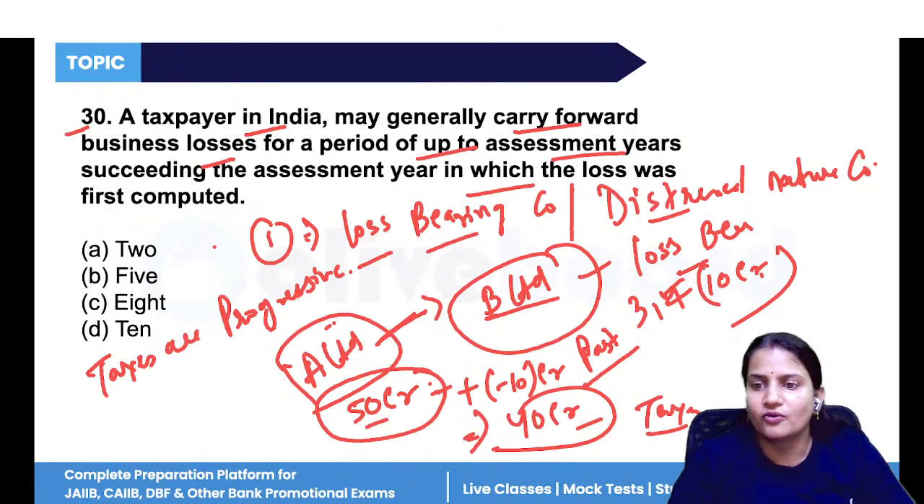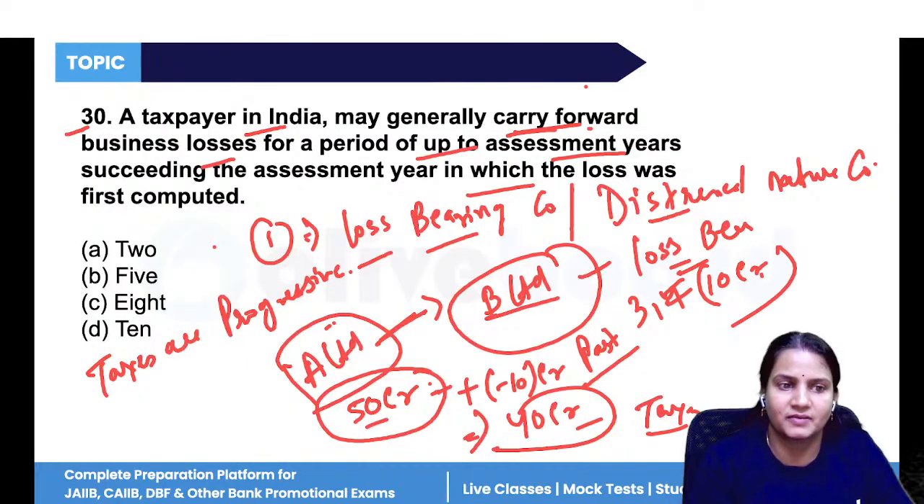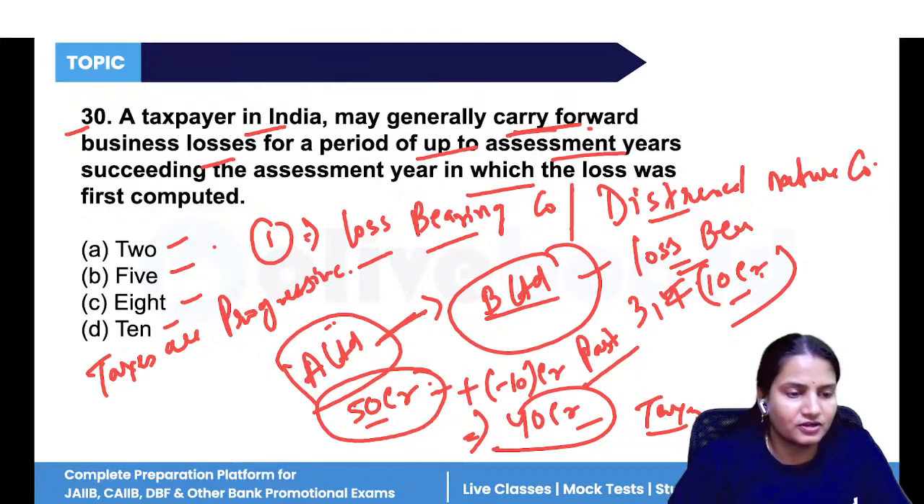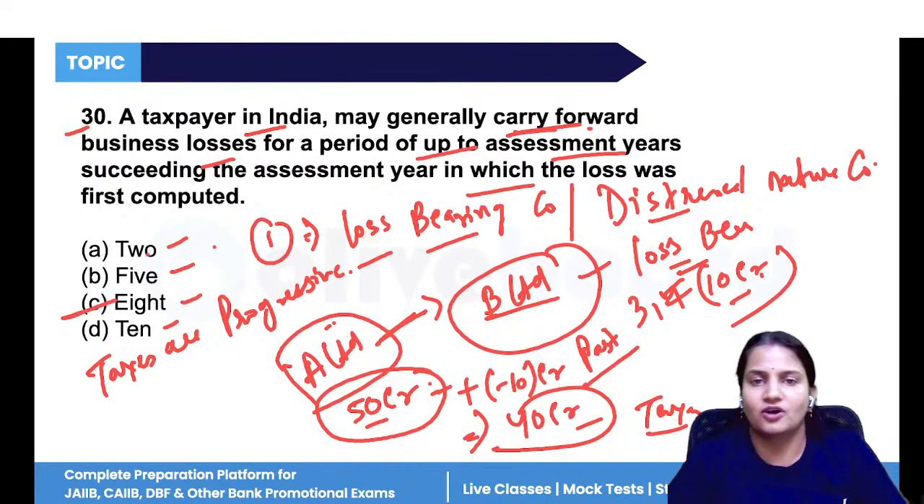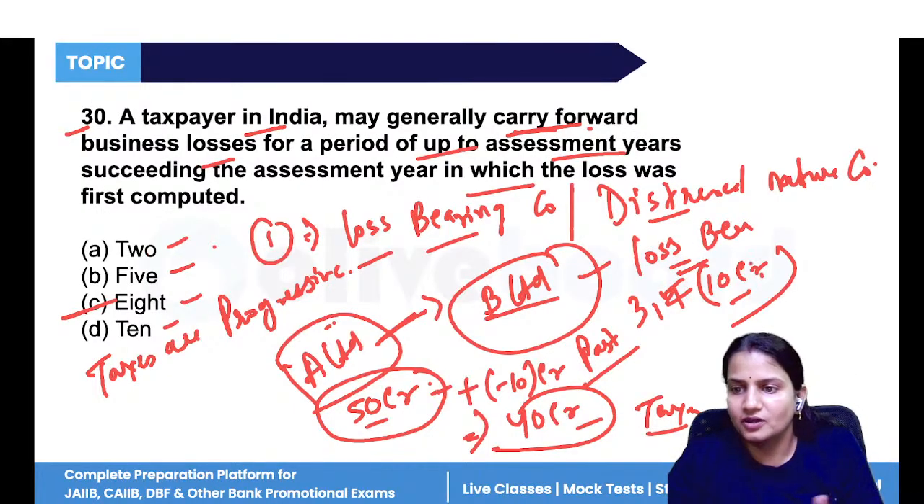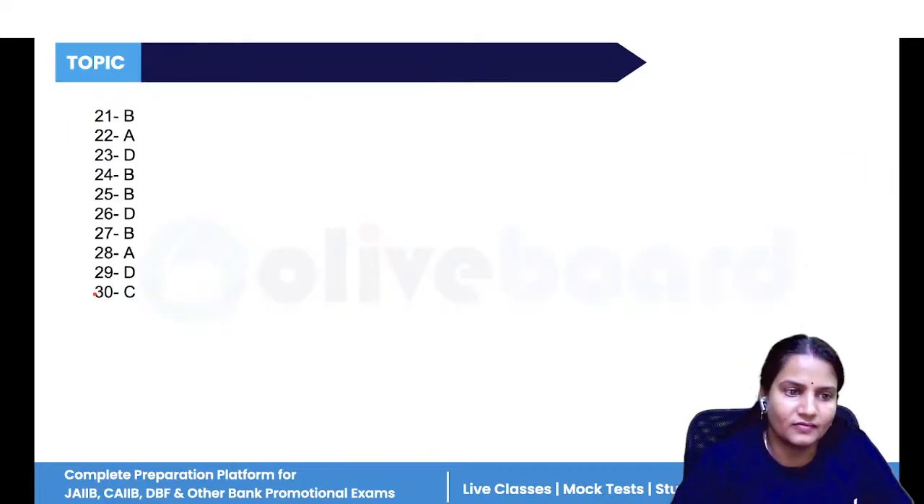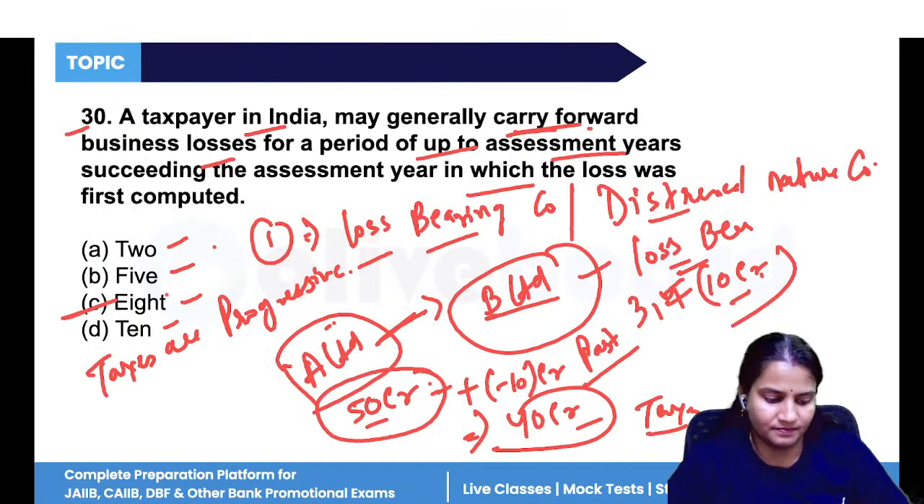Now, this type of losses can be set off. Okay, it can be carried forward for how many years? 2 years, 5 years, 8 years, 10 years. It can be carried forward for 2, 5, 8 or 10. So it can be carried forward for up to 8 years. So up to 8 years, the company can carry forward the losses. After that, if the company has settled in the 8 years, fine. If the company has not settled in the 8 years, then in the ninth year, the company cannot carry forward those losses. So the maximum time period is 8 years. All right, so option C is the correct answer.